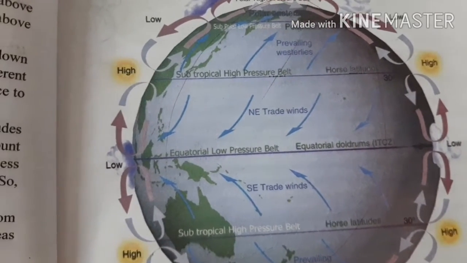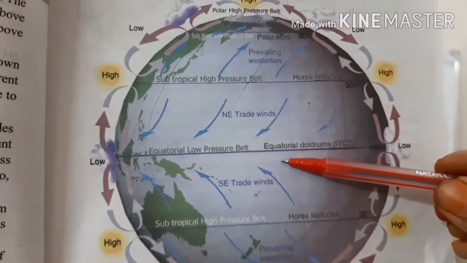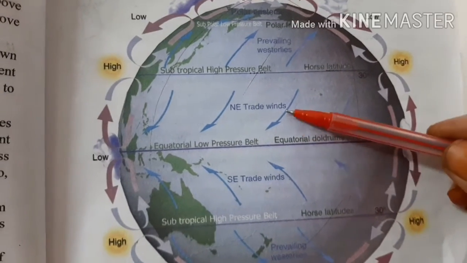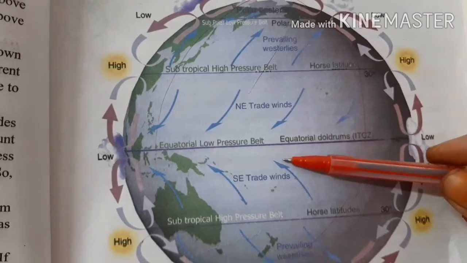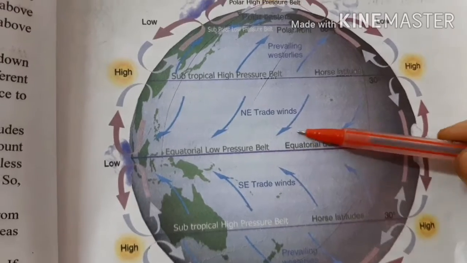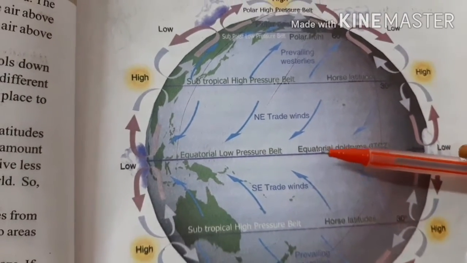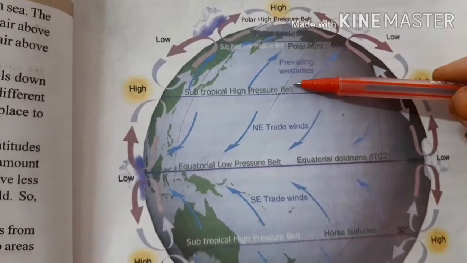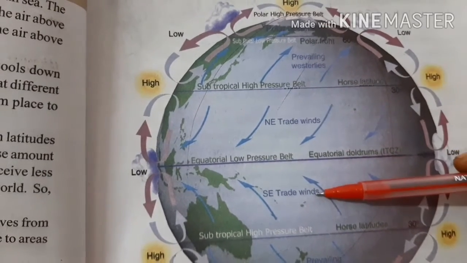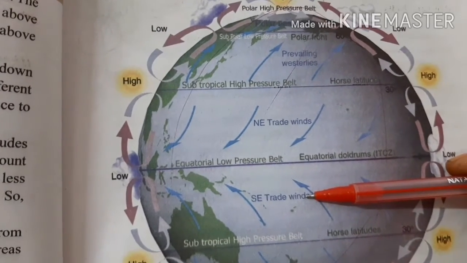The moment it comes down, the air hits the earth's surface and splits into two parts. One part again goes up and another part comes towards the equatorial low pressure area.